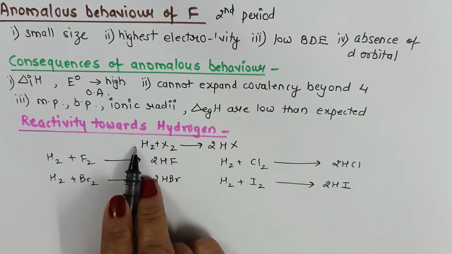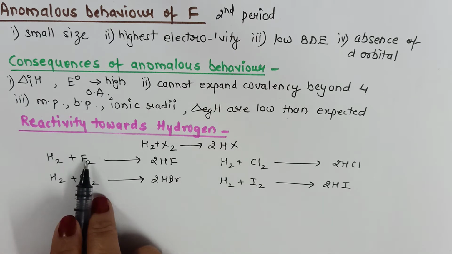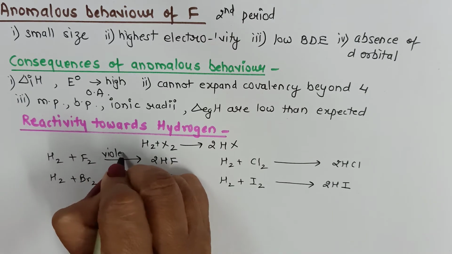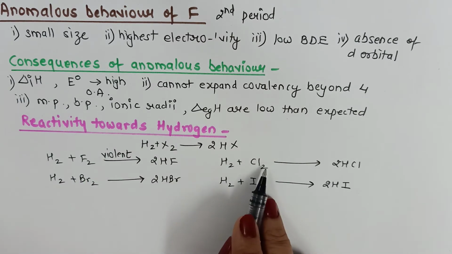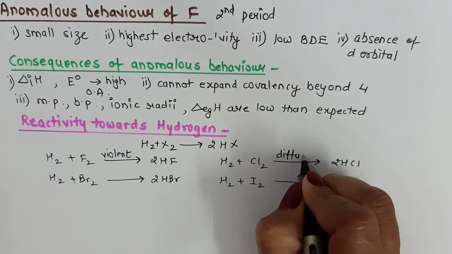All the halogens react with hydrogen to give hydrogen halide. For example, hydrogen reacts with fluorine to give hydrogen fluoride. This reaction is a very violent one. Hydrogen reacts with chlorine to give 2HCl. This reaction takes place in diffused sunlight.